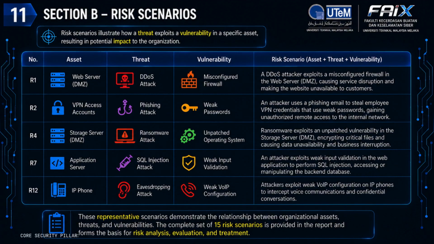Finally, the fifth scenario shows an eavesdropping attack on IP phone communications due to weak VoIP configuration, potentially exposing confidential voice communications. These representative scenarios demonstrate the relationship between assets, threats, and vulnerabilities, and they form the basis for the risk analysis, evaluation, and treatment presented in the next sections.